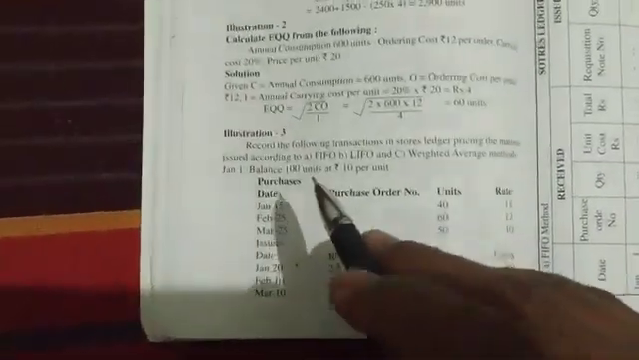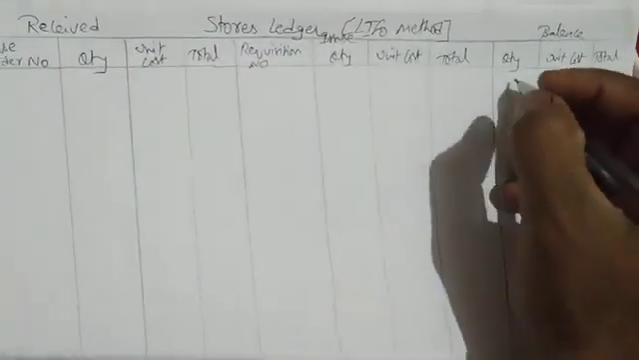Next, which date do we have first? January 1st balance is 100 units at 10 per unit. So on January 1st we have to write here 100 units, 10,000 rupees. This is first, we have to write the balance.